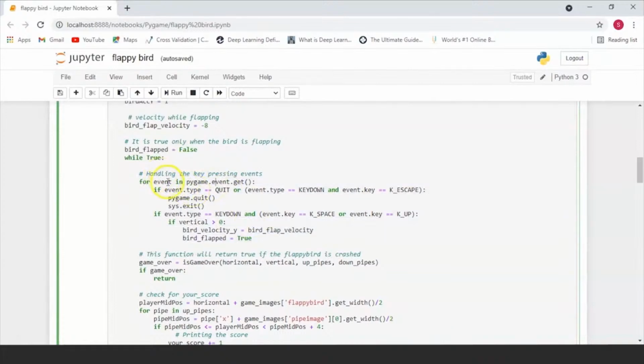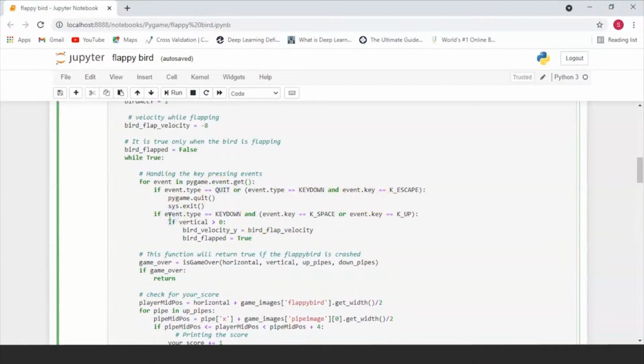If your event takes place, which basically means that if you have key events, and that's exactly what pygame.event.get is doing, it's going to be getting all the key functions that are taking place on your keyboard simultaneously. So for event in pygame.event.get will basically help you get the keystrokes which are happening. If event type is equal to quit, or event type is equal to key down and event.key is equal to K_ESCAPE, you're going to quit your game and close down your program. So there are two ways that you can quit your game. You can either press quit or you can press key down and escape.